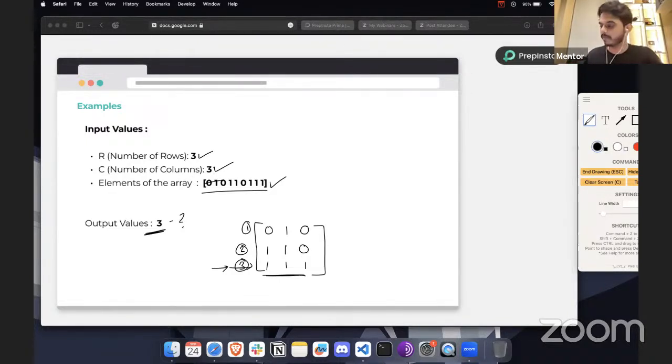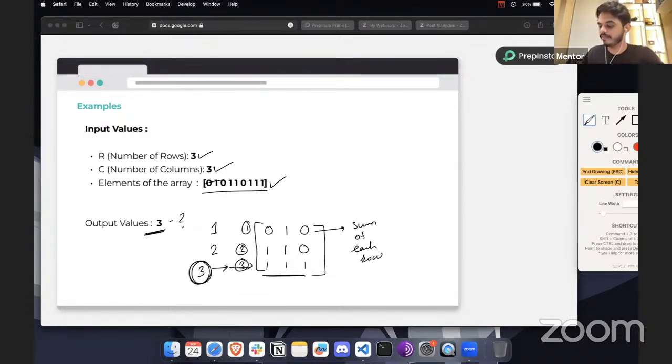But with respect to the program, what we have to do is add all these numbers, right? The first thing we have to do is perform the sum of each row. And once we perform the sum of each row, then we can find the maximum sum value. So for the first row, the sum is going to be 1, in the second, the sum is going to be 2, and in the third row, the sum is going to be 3. And out of these 3 values, the maximum is 3.